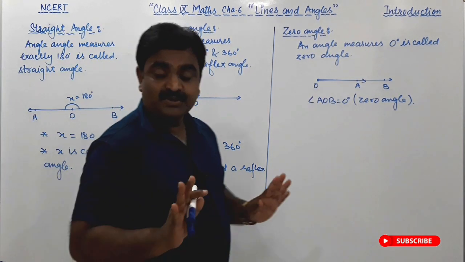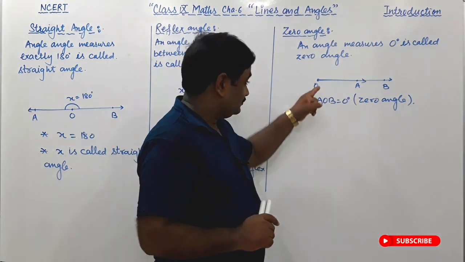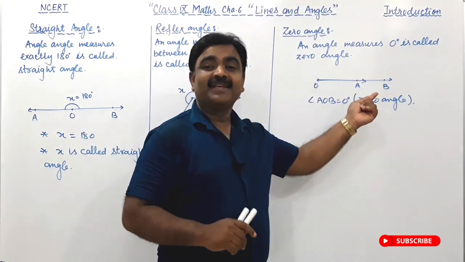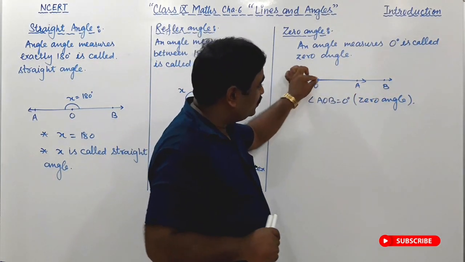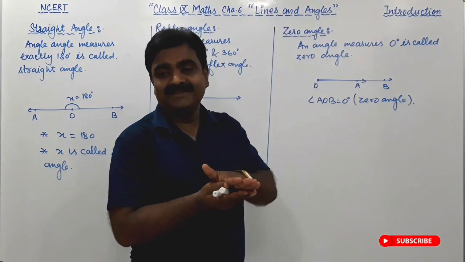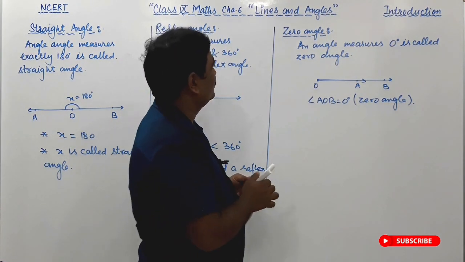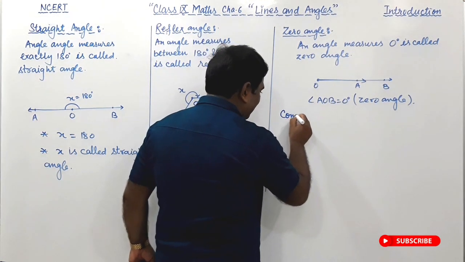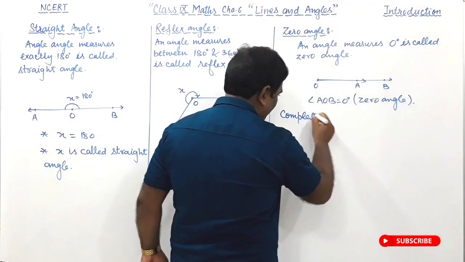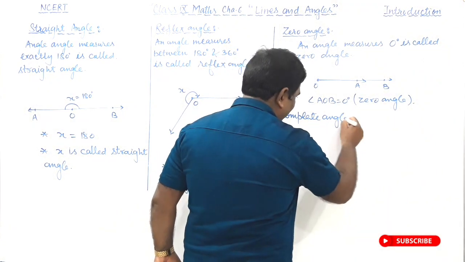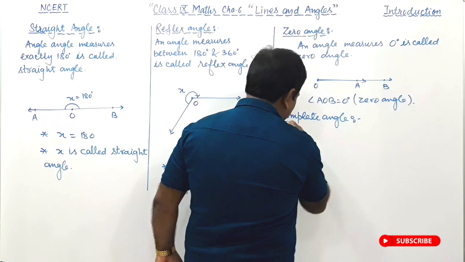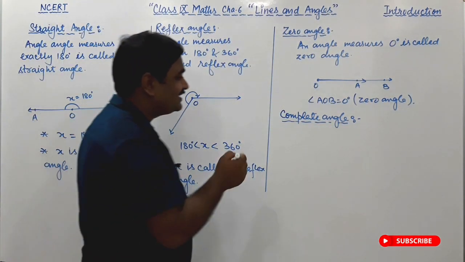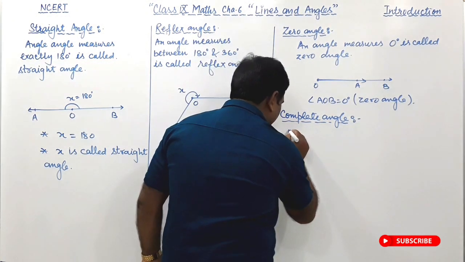Okay friends, so the 0 angle is clear. The angle lies between A, O and B. Or you can say that there is no gap between these two rays. This angle is called the 0 angle, and the last one is called the complete angle. This is an angle whose measure is exactly 360 degrees.